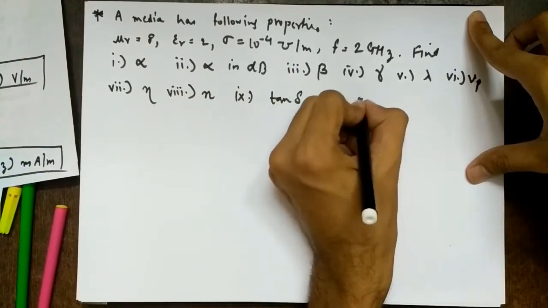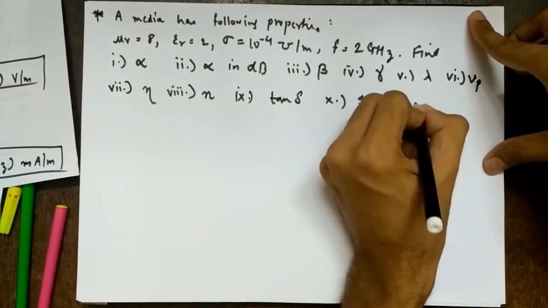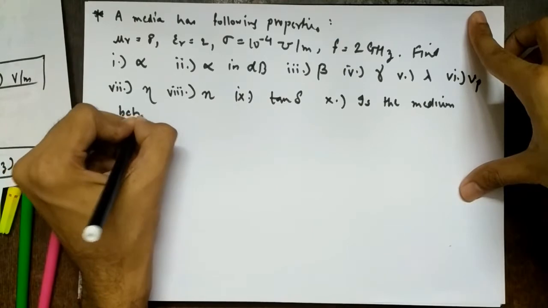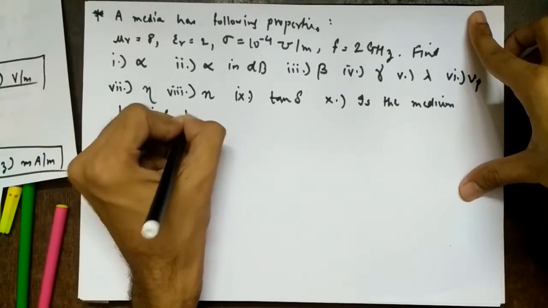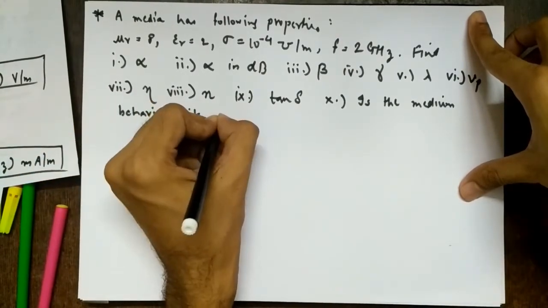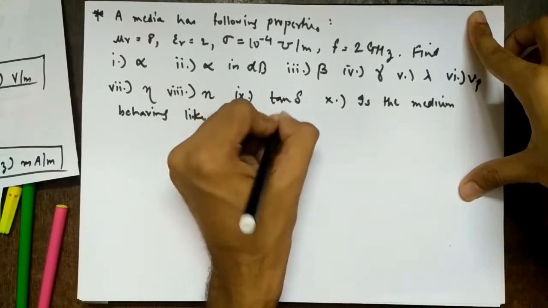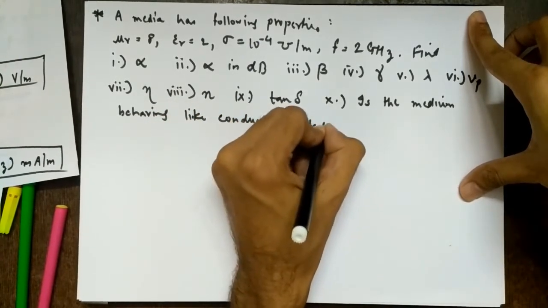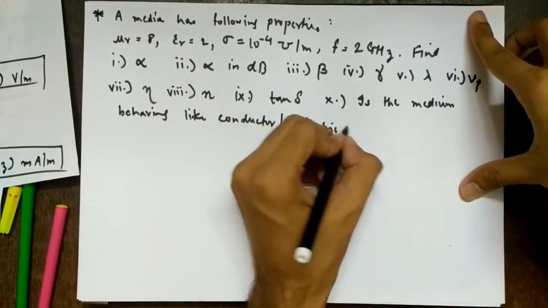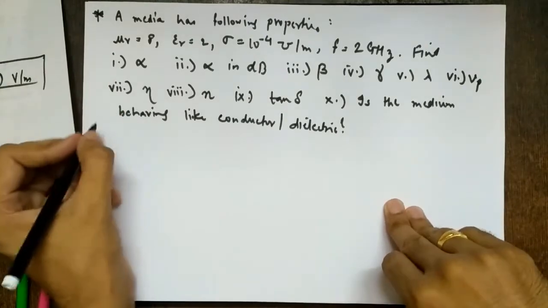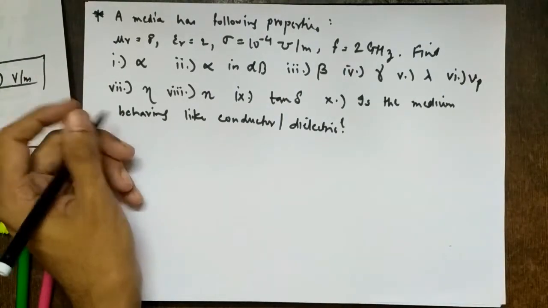Then they have asked, as I said in the last lecture they might ask you, is the medium behaving like a conductor or a dielectric, right? So 10 questions they have asked, each for 1 mark. So let's start.